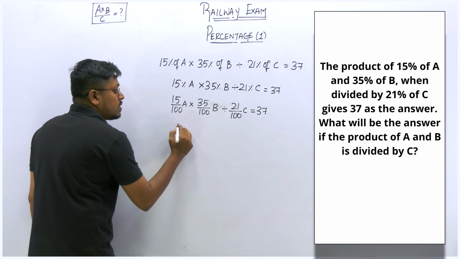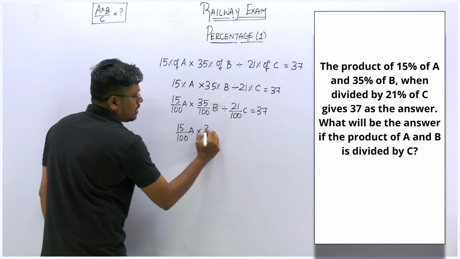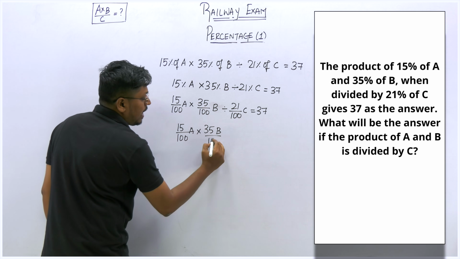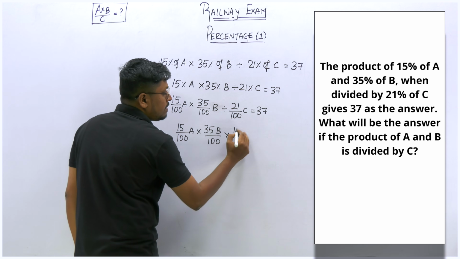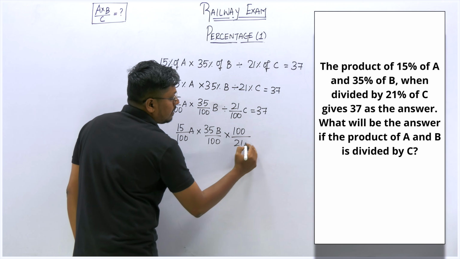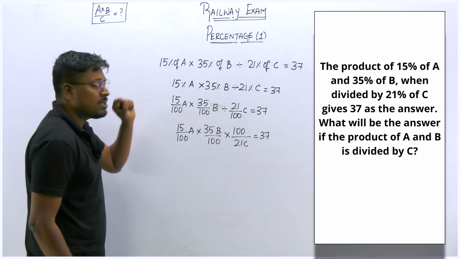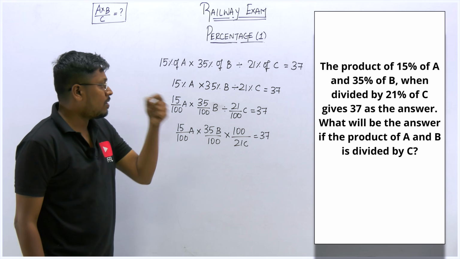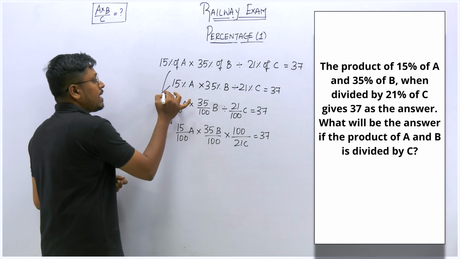So now, 15 divided by 100 of A into 35B divided by 100. When you convert the division into multiplication, take the reciprocal of the number: 100 divided by 21C is equal to 37. Again, this much of a step is not required. In order to understand how I am writing from this step to this step, I have explained it here.